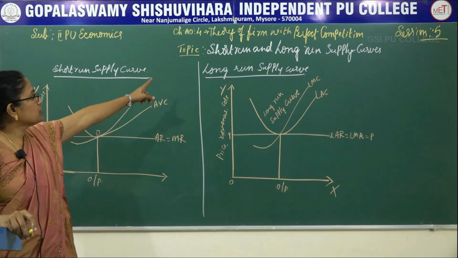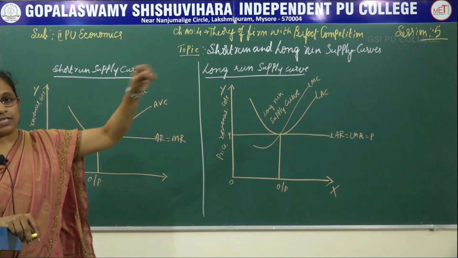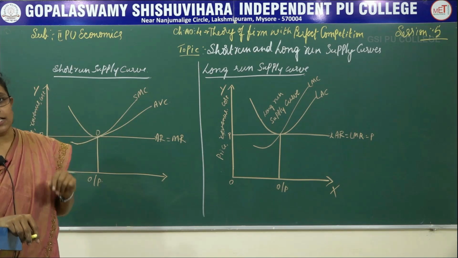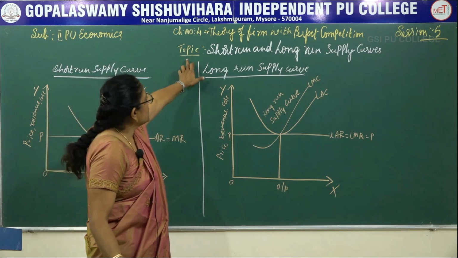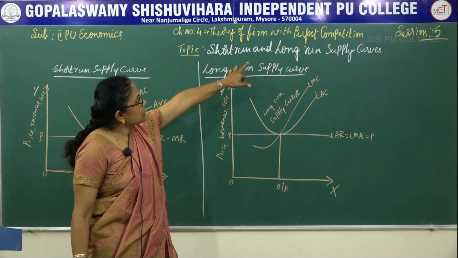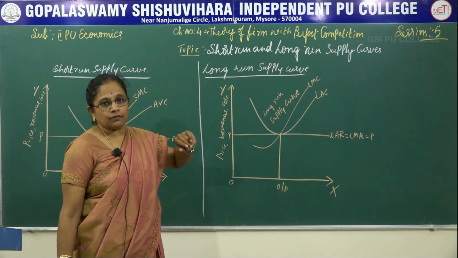Today we are going to the last session, that is the fifth session of the fourth lesson in microeconomics. The topic covered today is short run and long run supply curves.